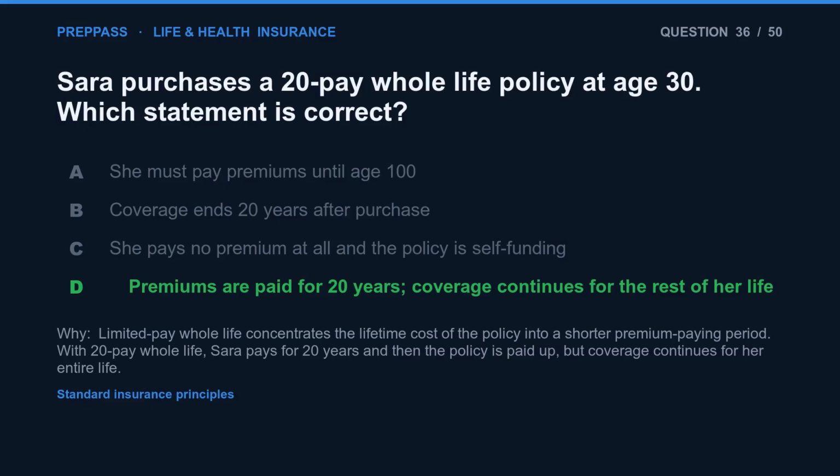The correct answer is D. Limited pay whole life concentrates the lifetime cost of the policy into a shorter premium paying period. With 20 pay whole life, Sarah pays for 20 years and then the policy is paid up, but coverage continues for her entire life.